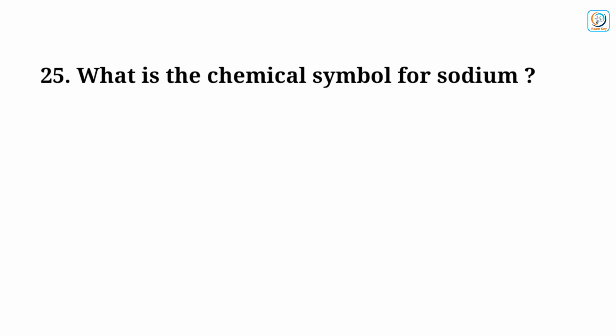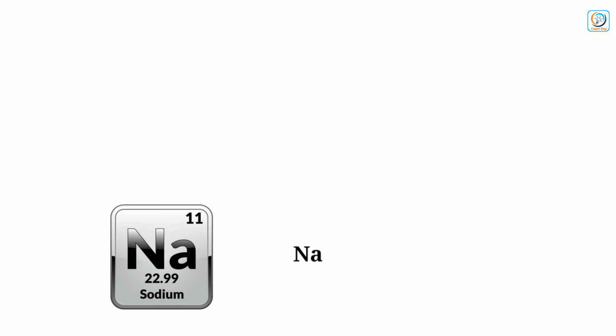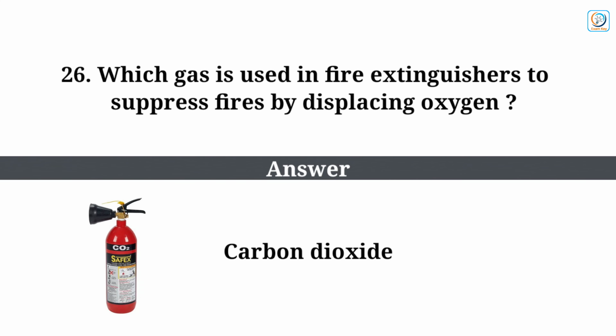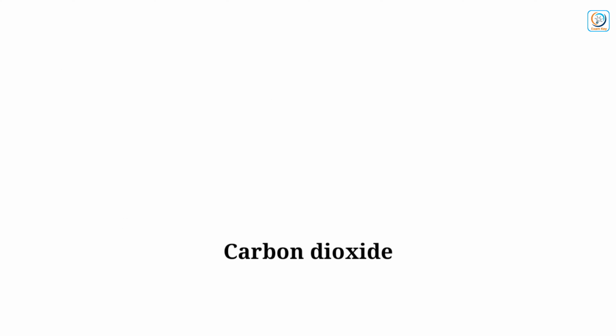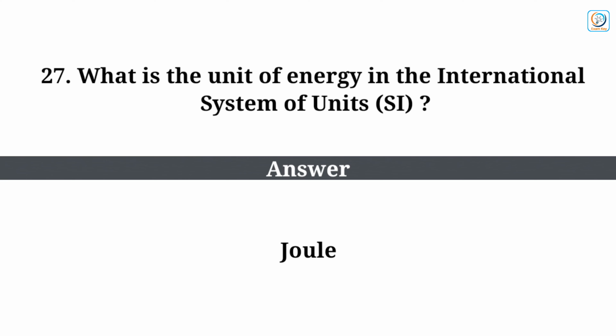What is the chemical symbol for sodium? Answer: Na. Which gas is used in fire extinguishers to suppress fires by displacing oxygen? Answer: carbon dioxide. What is the unit of energy in the International System of Units? Answer: joule.